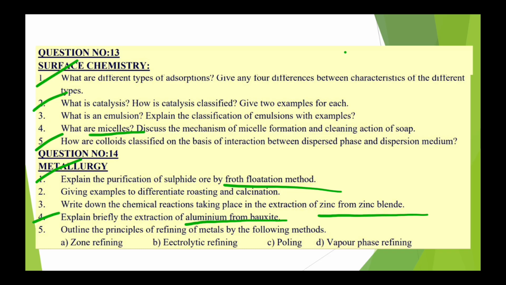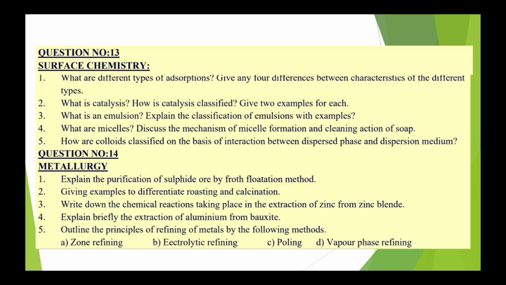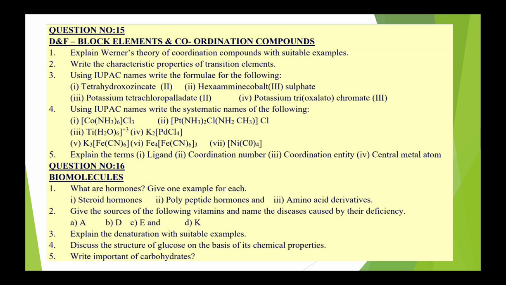Then give examples, roasting and calcination, also one of the most important questions. Then come to question number 15, that is D and F block elements and coordination compounds. In coordination compounds, mainly focus on IUPAC nomenclature. Then explain the terms ligand, coordination number, coordination entity, central metal atom. These are the most important in Werner theory.